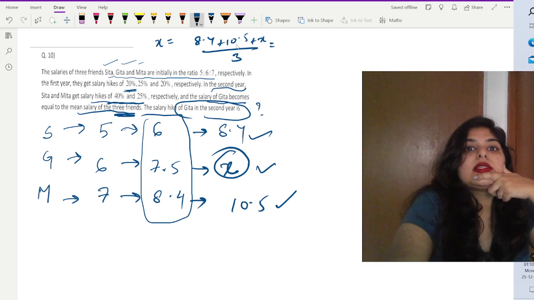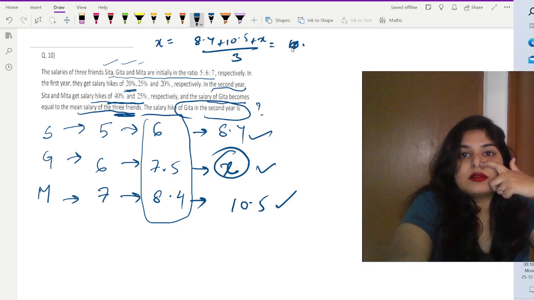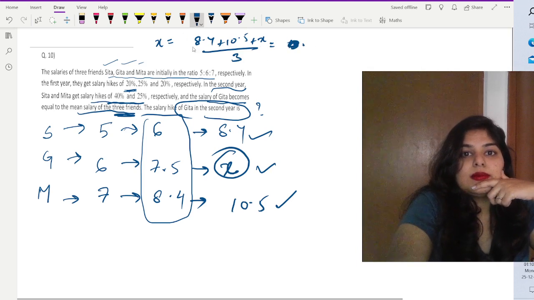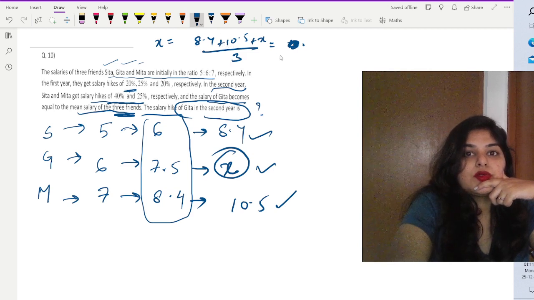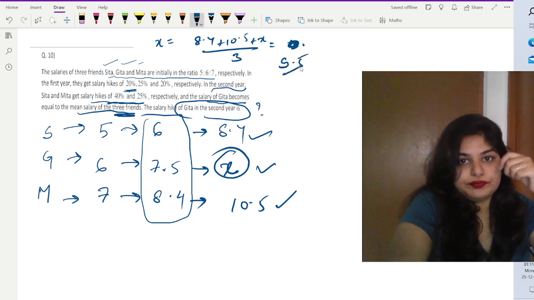So 3X minus X, sorry, 3X plus X is 4X, so this is 18.9, and this becomes 9.5.